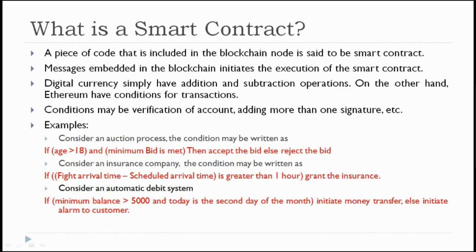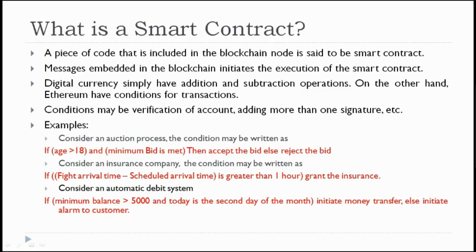In such cases, how will you code those conditions? That is what the smart contract is. Those conditions will be coded with the help of a smart contract. A smart contract is simple business logic that is included in the blockchain, so that whenever a related transaction is invoked, the corresponding smart contract will be executed, and that execution will check the condition. If the condition is satisfied, the rest of the operations carry on, otherwise it will not happen. That is the advantage of smart contracts in blockchains.